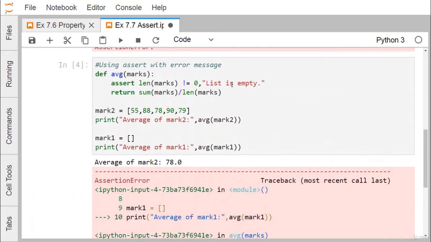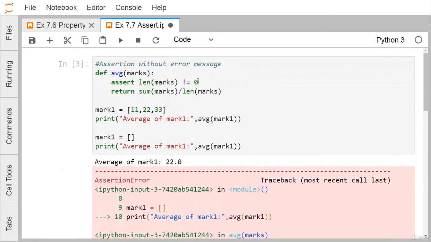So there is a message we have given here. Giving this message is optional, you may or may not give it, as here we have given it, but in the previous example we didn't give any such error message. So I think now the concept of what is assertion in Python is getting clear to you. Thanks for watching this video.